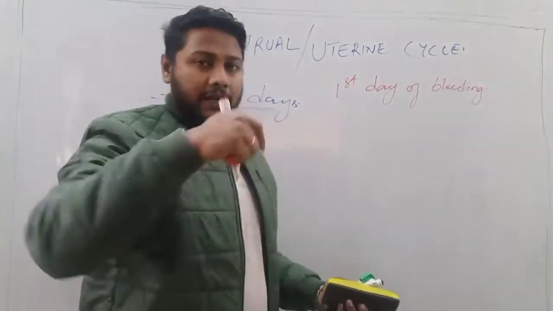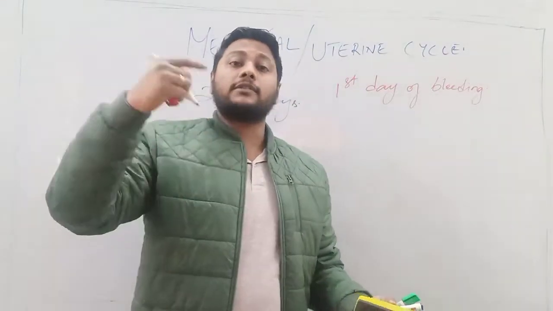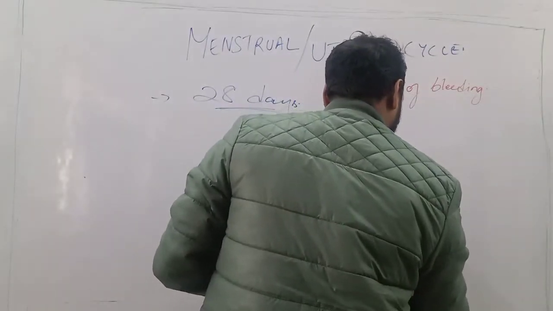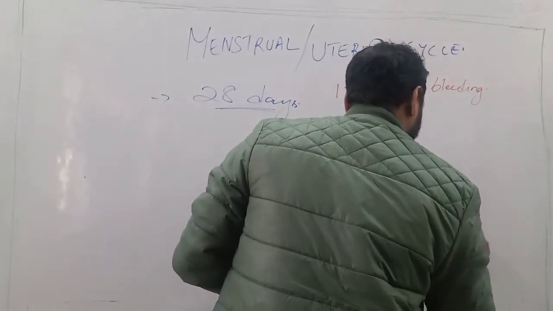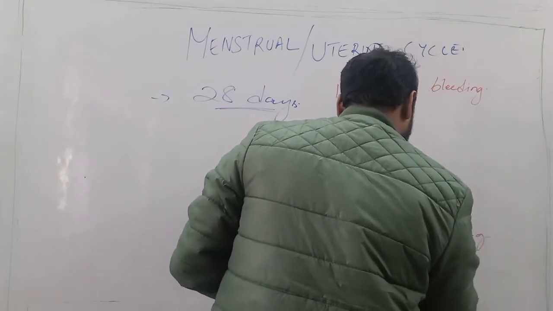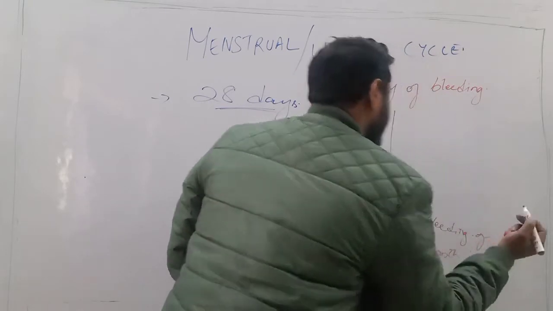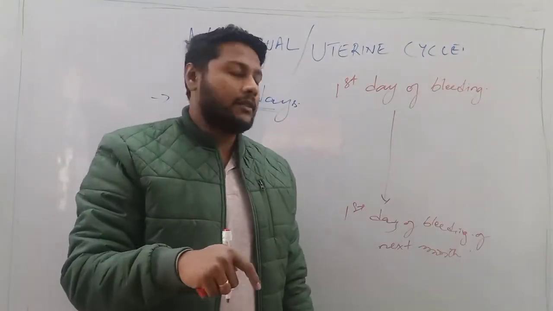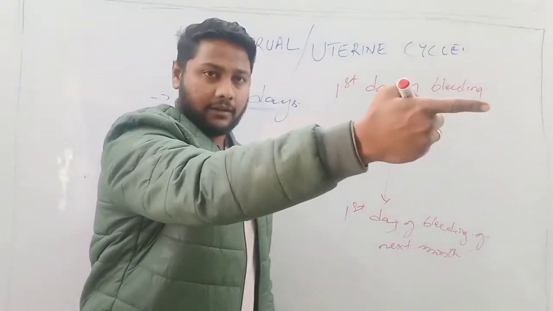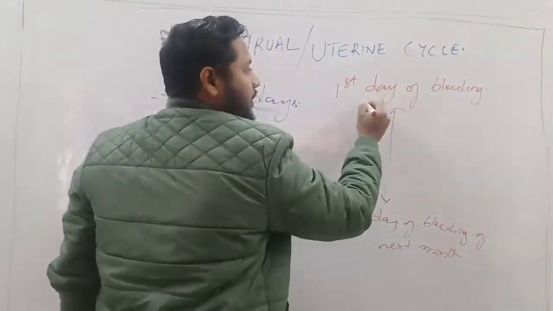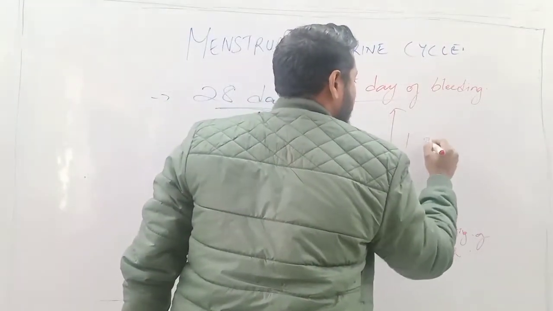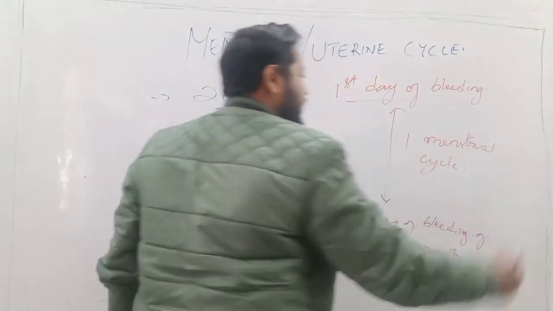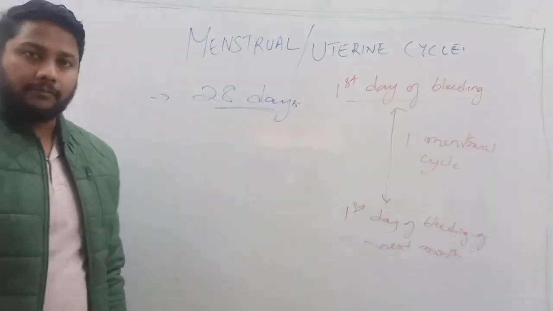The first day of bleeding in the present month marks the onset of menstruation, up till the first day of bleeding of the next month. So the length between these 2 days is usually considered as one menstrual cycle.